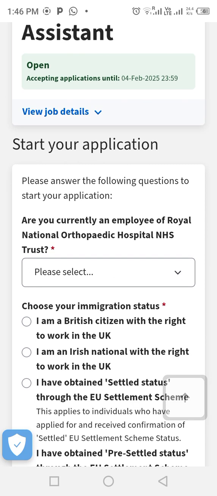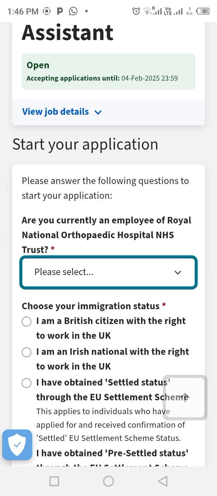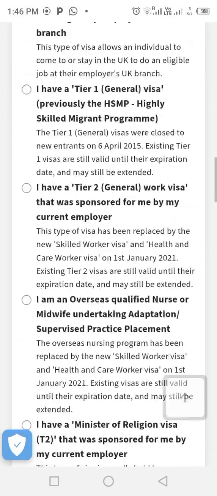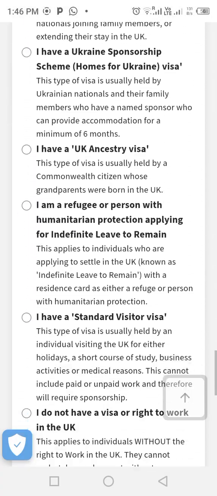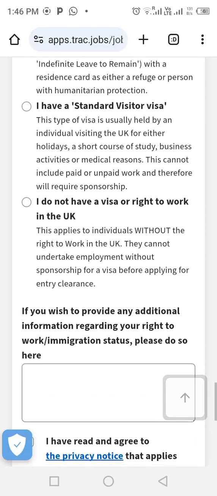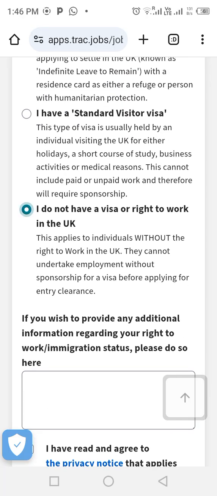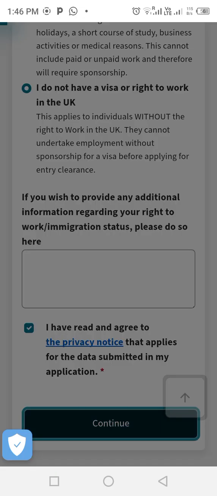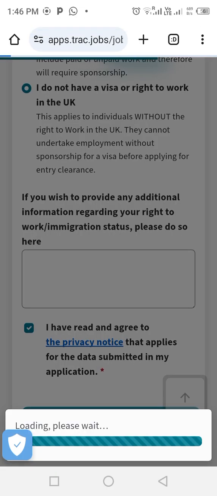So, are you currently an employee of the NHS? As an overseas nurse, doctor, or anybody that has healthcare experience and is still overseas, so you don't have the right of visa to work in the UK, this is what you should click on, then continue.